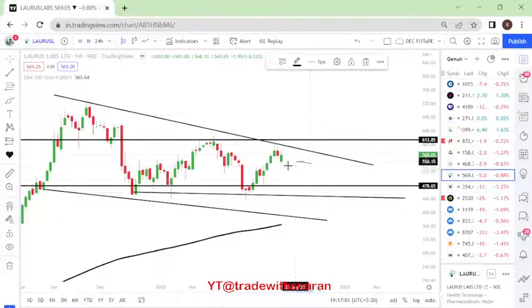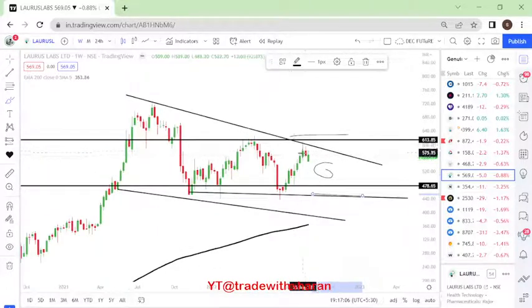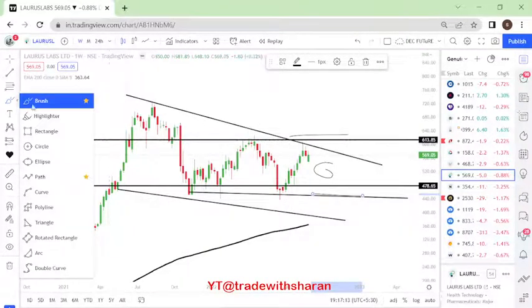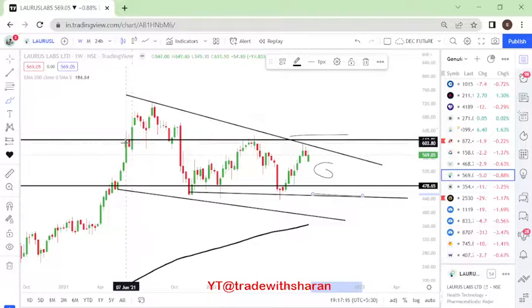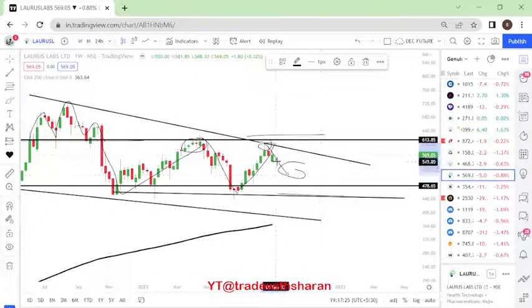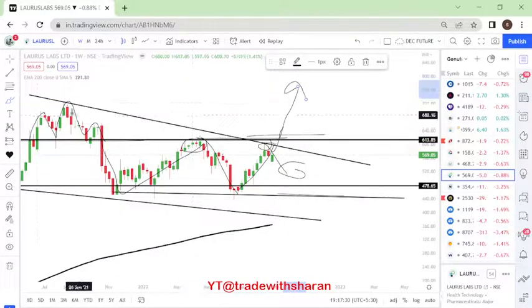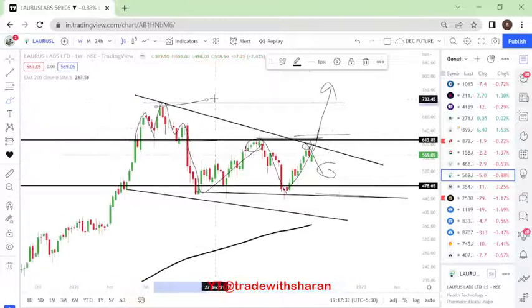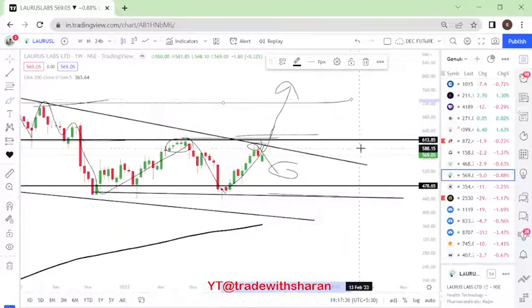It is in between a particular resistance and support, which we do not want to trade because there will be a lot of activity happening. This level also happens to be very important, because this 600 level is important. Look at this. There was a head and shoulder formation. It broke, came to this zone, and again it came down, right? So again it is showing some kind of weakness. So this time, if it sustains above this, then obviously we will see good momentum, at least to the all-time high. We should look forward to getting it in the midterm.